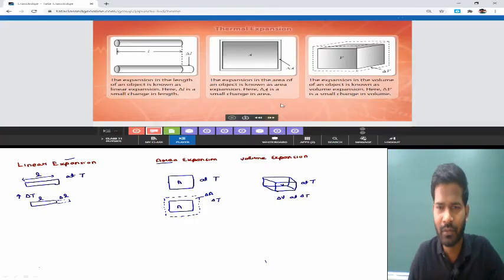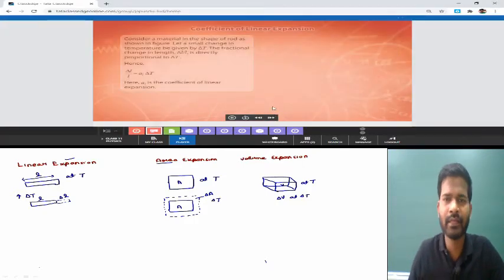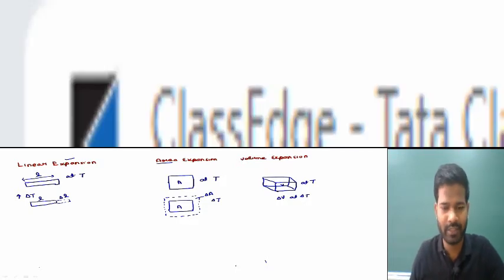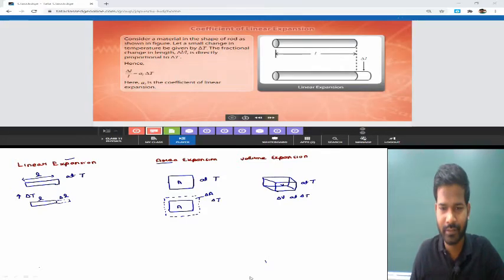Now see, in our next slide what we are going to learn is the coefficients of expansion. If we talk about linear expansion, area expansion, and volume expansion, all these three expansions happen when there is a change in temperature. So how are we going to study all these thermal expansions?